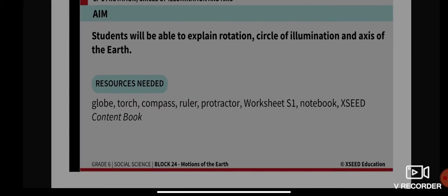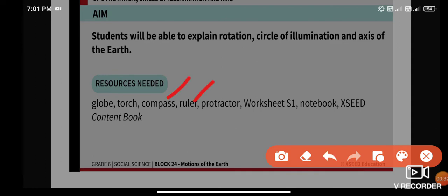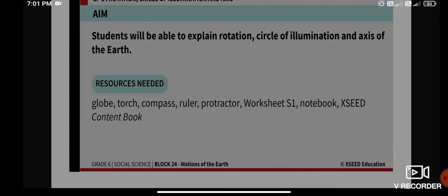Resources needed are a globe, torch, compass, ruler, protractor, worksheet S1, notebook, and your exit content book. Please get ready with compass, ruler, and protractor. Now the keywords for today are rotation, circle of illumination, and axis.